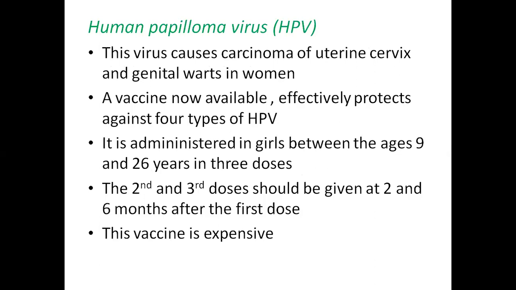Coming to human papilloma virus, HPV. This virus causes carcinoma of the uterine cervix and genital warts in women. A vaccine now available effectively protects against 4 types of HPV, in which 16 and 18 are among the 4 types of HPV strains. It is administered in girls between the ages of 9 and 26 years in 3 doses. The second and third doses should be given at 2 months and 6 months after the first dose. This vaccine is very expensive.